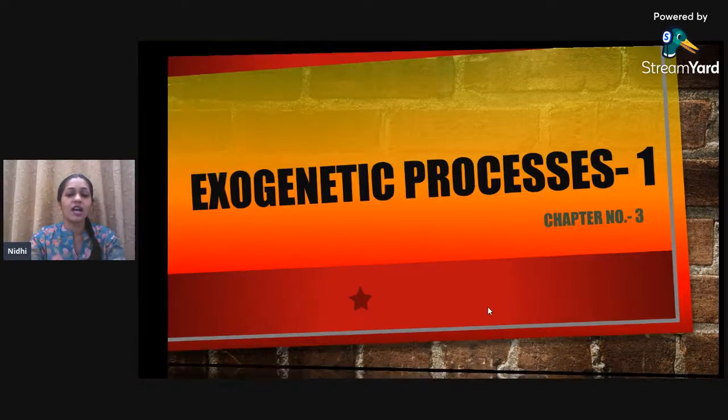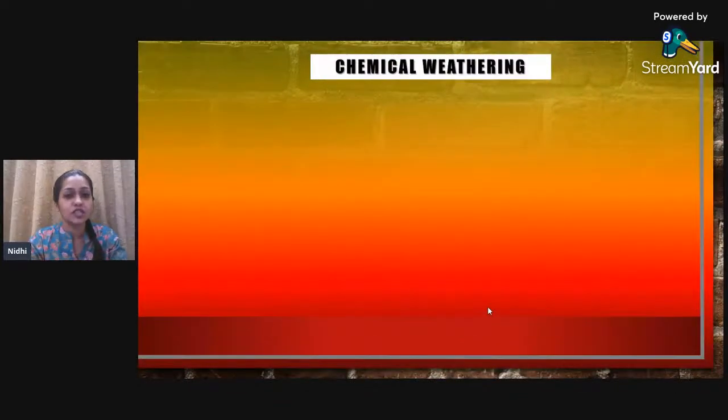Anyways, let's move ahead, students, without wasting any further time and continue with the chemical weathering. Okay. So, chemical weathering is very much different from that of the mechanical weathering. Mechanical weathering was more or less because of some physical things that were happening on the land surface.